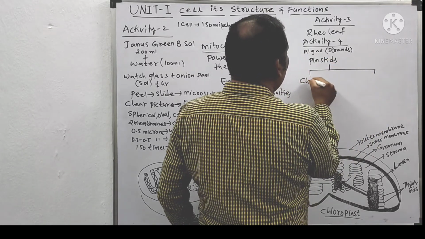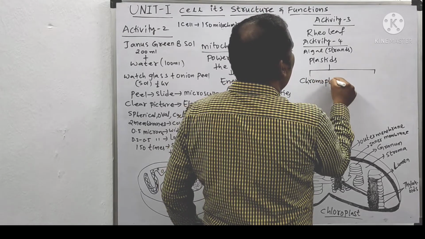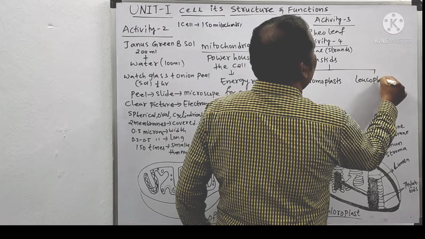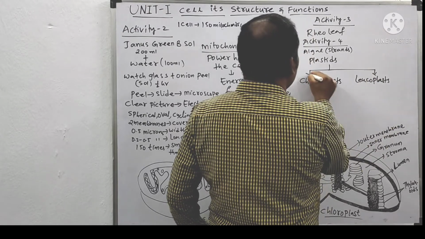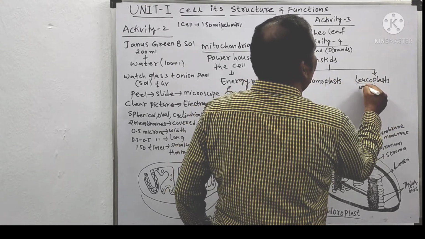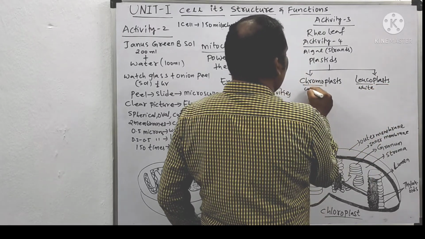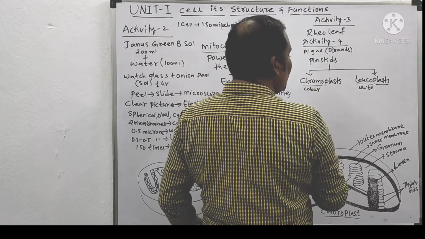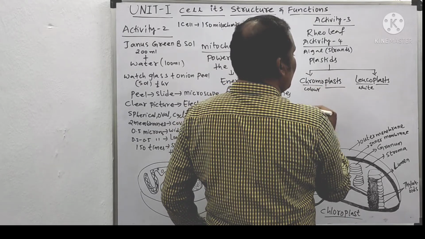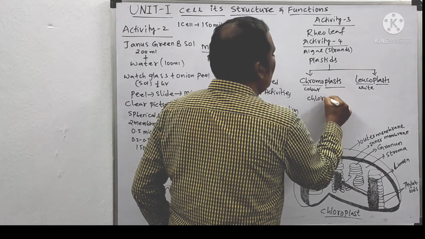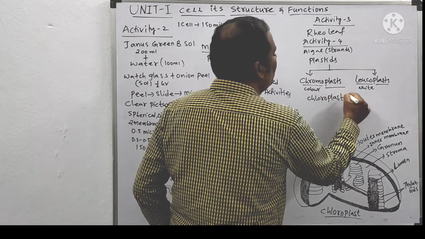They are chromoplast and leucoplast. See, leuco means white, and plast means plastids. Chromo means colorful, so they are color plastids. In the chromoplast, we are going to know about the chloroplast.